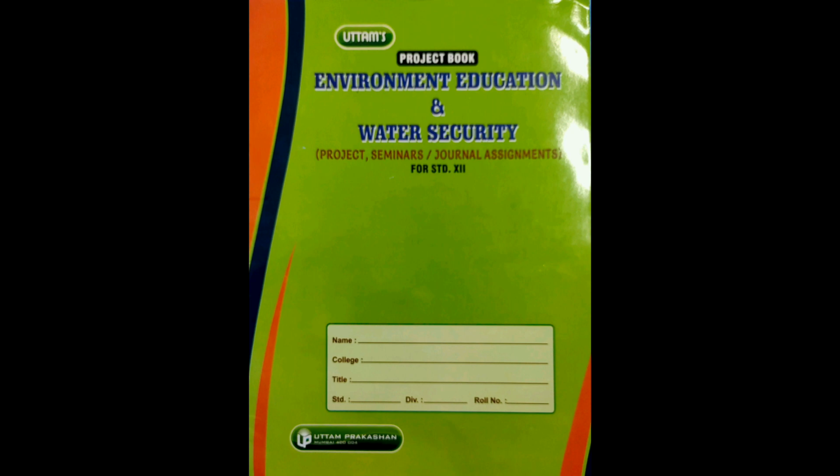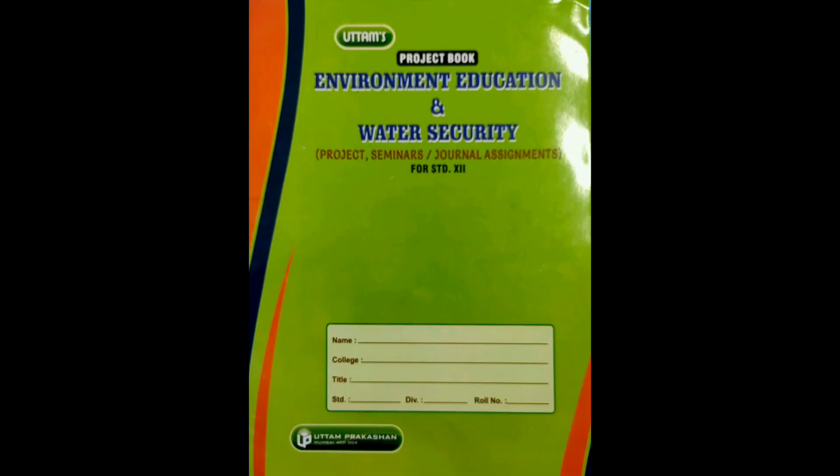Okay, so now in EVS the subject is of 50 marks, which is further divided into two parts, that is project work, which is of 30 marks, and journal or seminar work. There is an option between these two, which is of 20 marks. Means the total subject is of 50 marks. There will be no written paper for this. There will be only Viva examination for environmental education and water security.